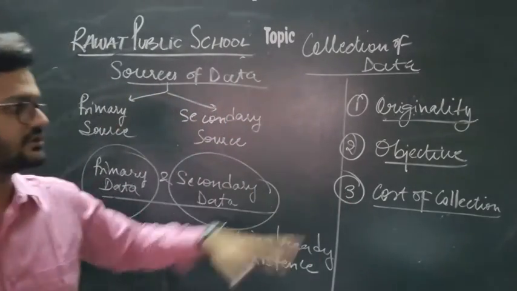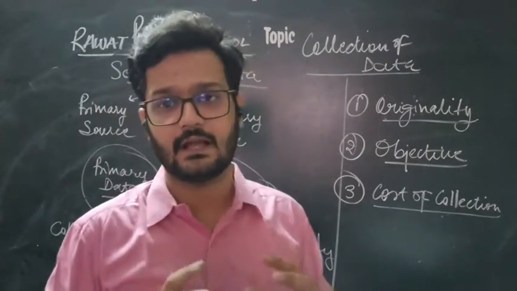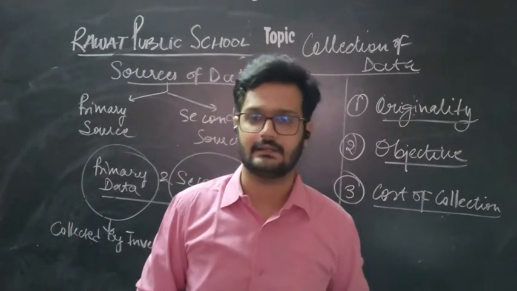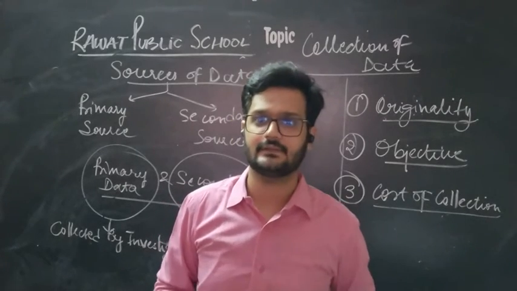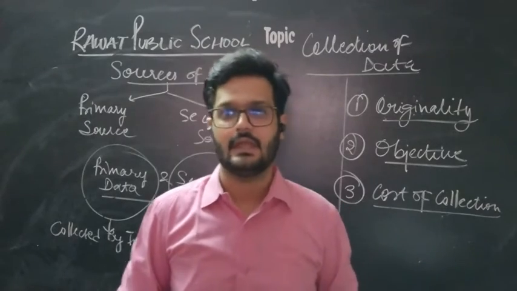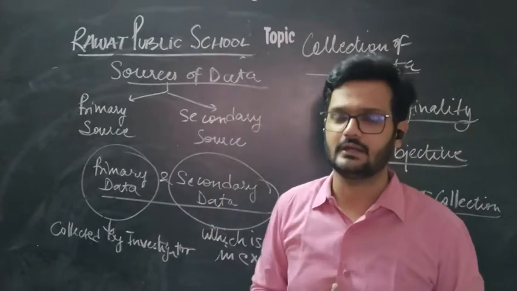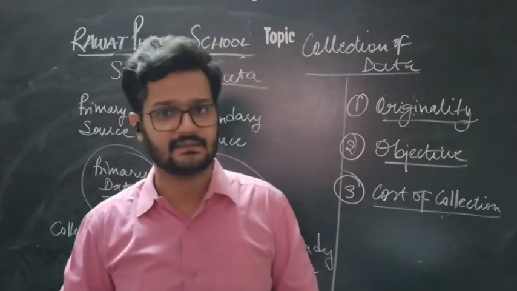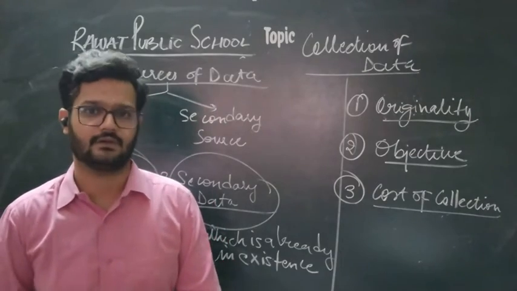The third difference is the cost of collection. In primary data, we are ourselves collecting the data, so it is costlier in terms of efforts, time, money and energy, as compared to secondary data. While collecting secondary data, we invest less time, less money and less effort.